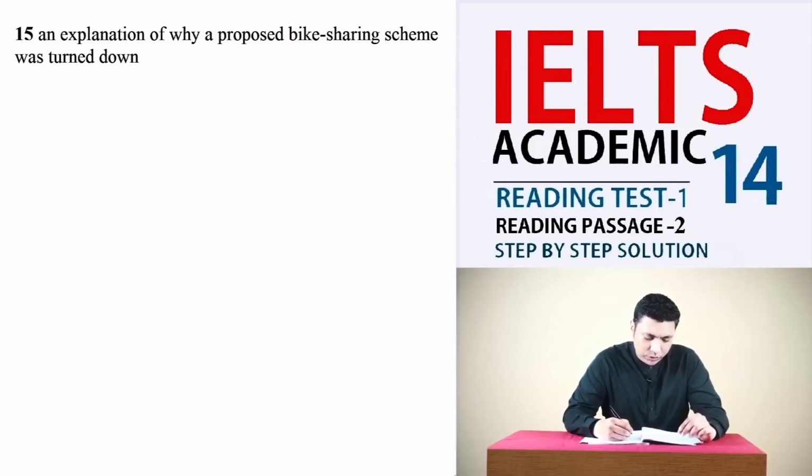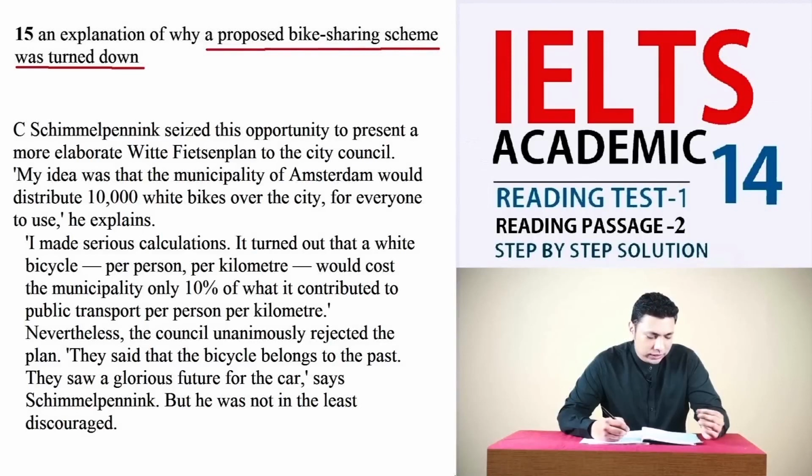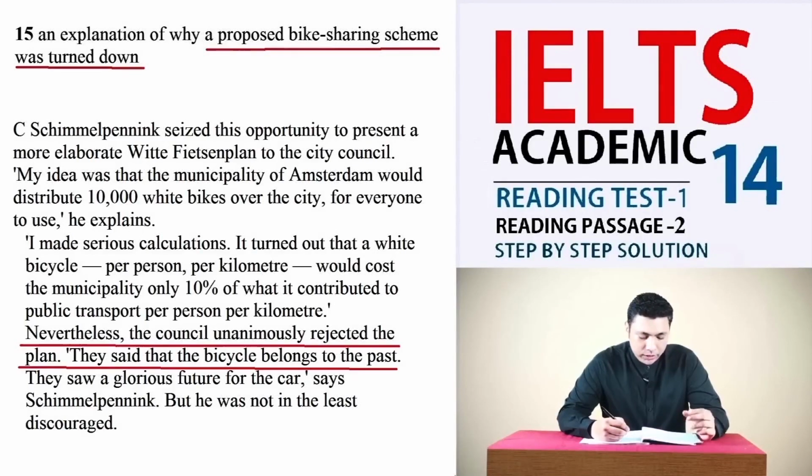An explanation of why a proposed bike sharing scheme was turned down. Keywords are proposed bike sharing scheme and turned down. In the 6th and 7th lines of the paragraph C, the author says, nevertheless, the council unanimously rejected the plan. They said that the bicycle belongs to the past. They saw a glorious future of the car. Here the verb reject is paraphrased as turned down. So the answer is C.